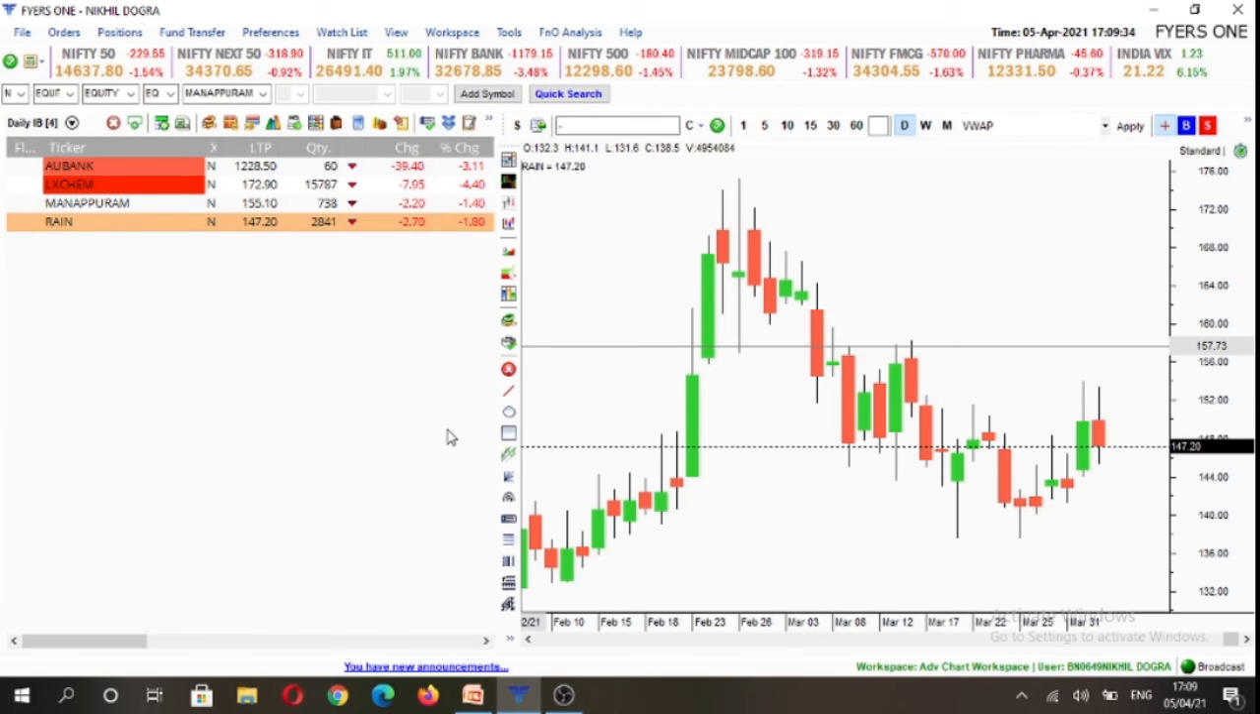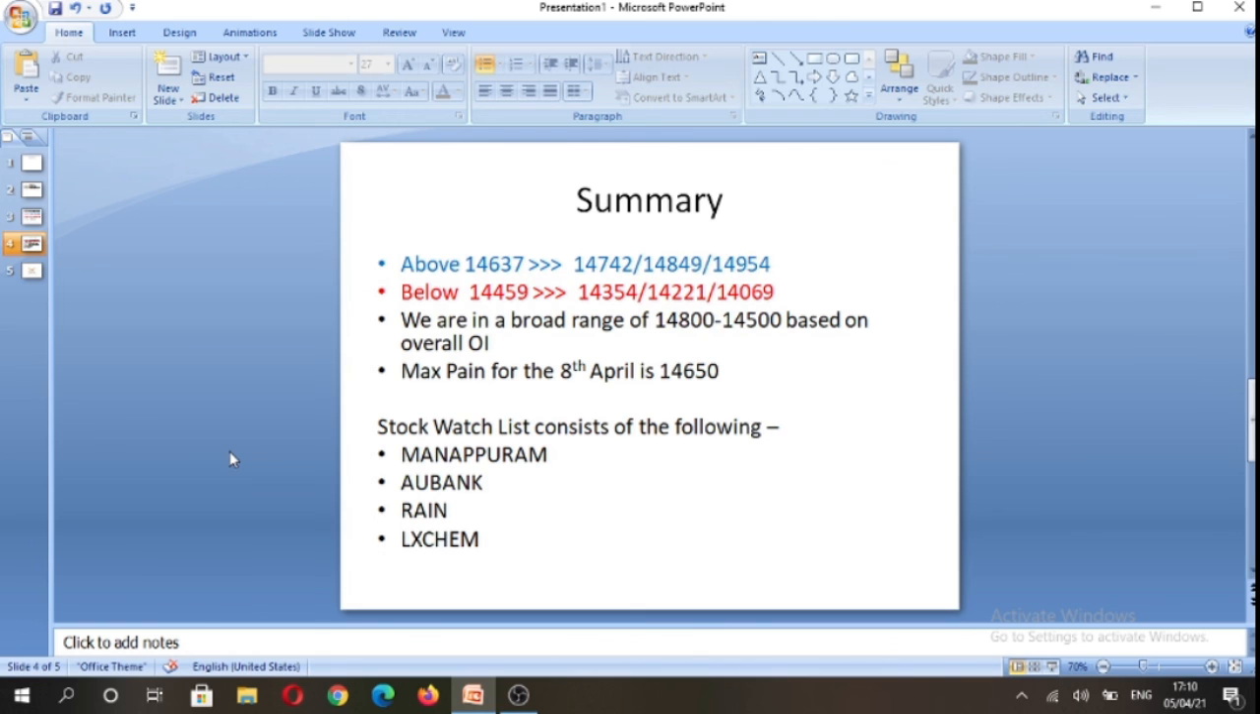all these stocks, if price trades in between the inside candle's high-low range, tomorrow we will not be making any trade. However, if the price breaks either side of the range, we'll look for an entry opportunity in that direction in these stocks. Before ending this video, I'd like to summarize that tomorrow above 14,637 level, we can potentially trade towards 14,742, 14,849 levels, and below 14,459 levels, we can potentially trade towards 14,354 and 14,221 levels.